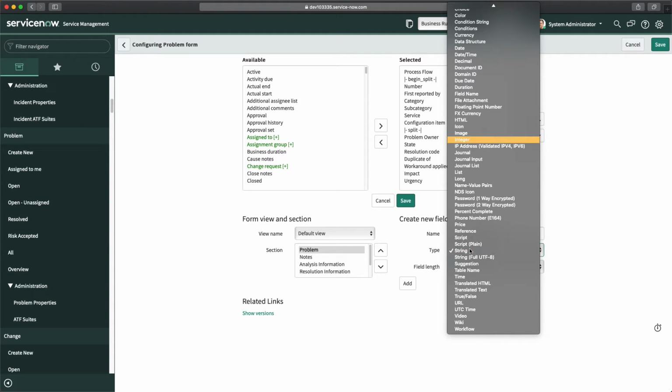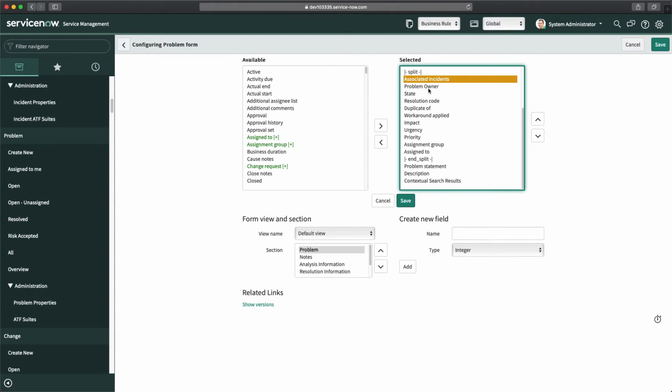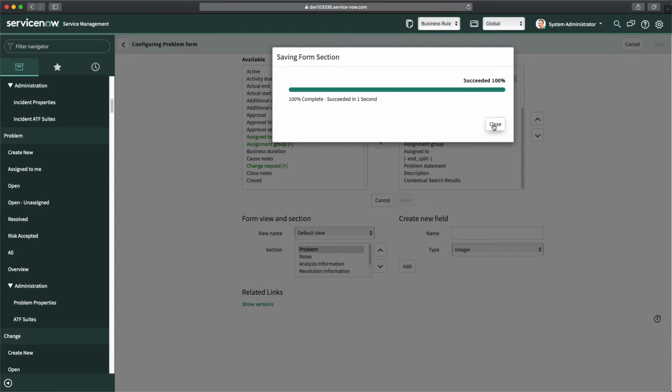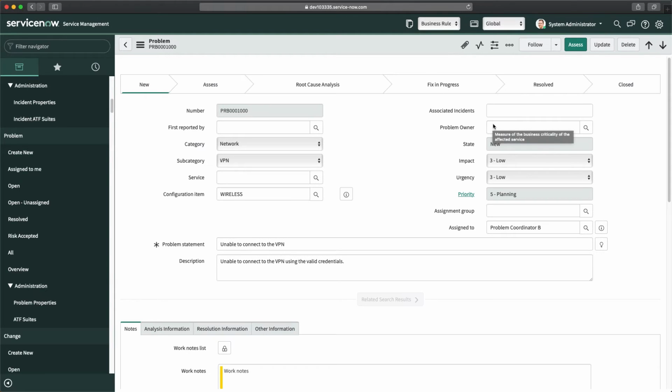It's a count we have to show. So we will make it integer and I will click add. It will be here. And now I will make it above the problem owner field and I will click on save. So this field will be added. Click on close. So you can see it has this field, associated incidents.